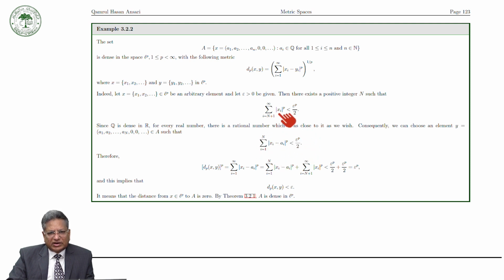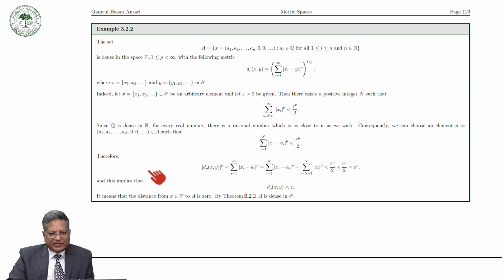Here we can take xi minus ai, and this is less than that, because here we are taking all the terms from a1 to an, so i runs from 1 to n, and this is true for all i running from n plus 1 to infinity.